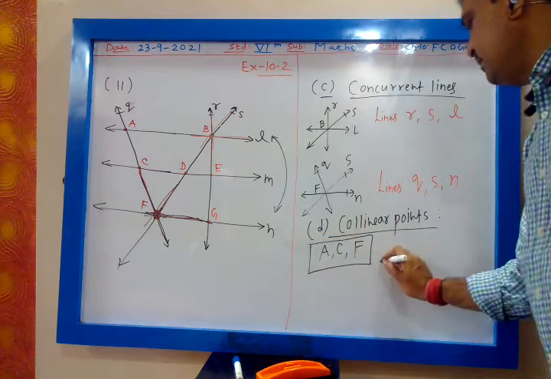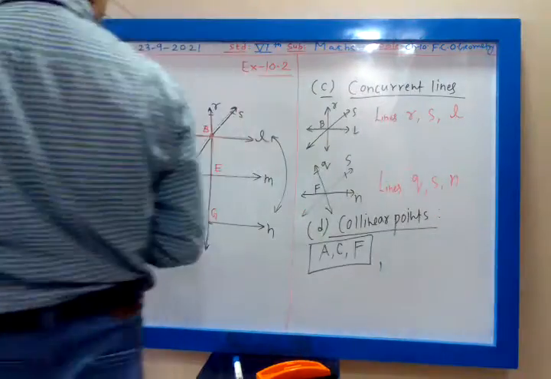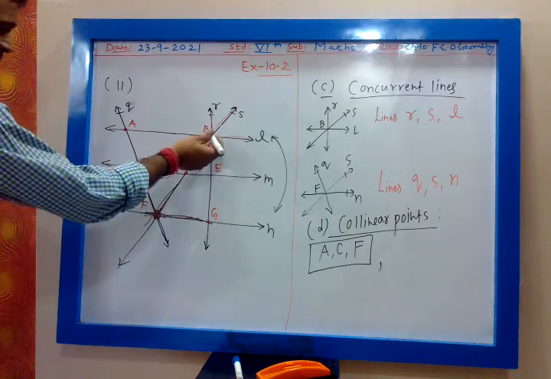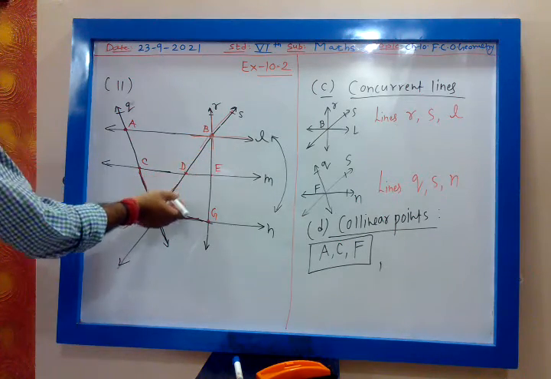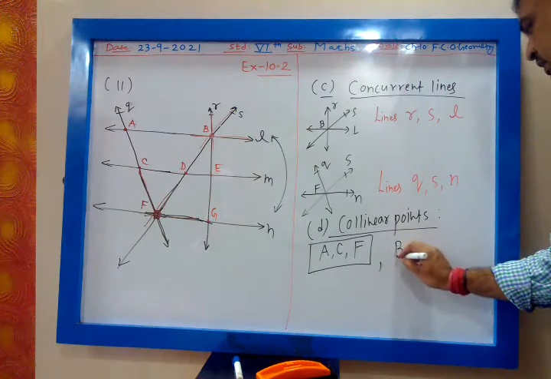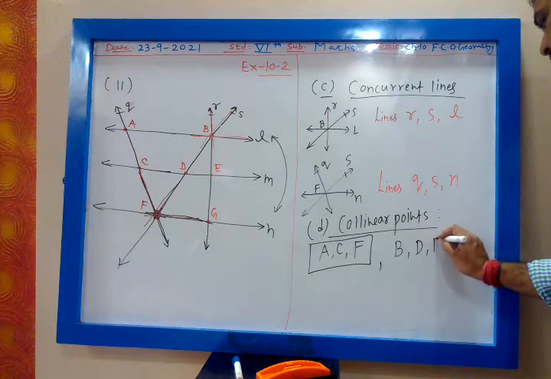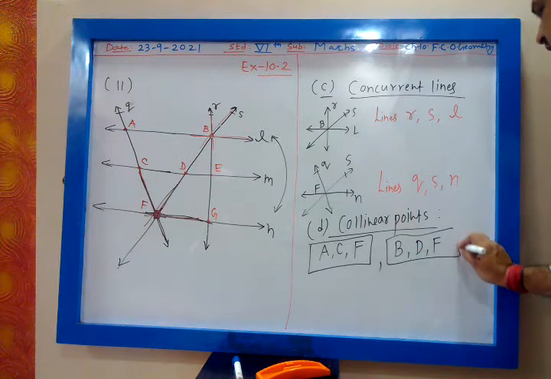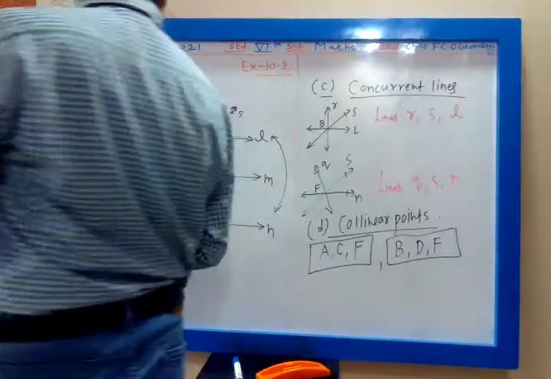This is one. Then B, D, F. Points lying on one line, three or more than three points.